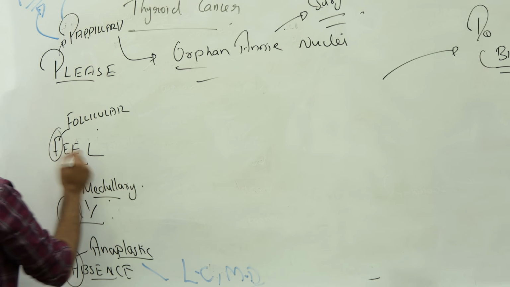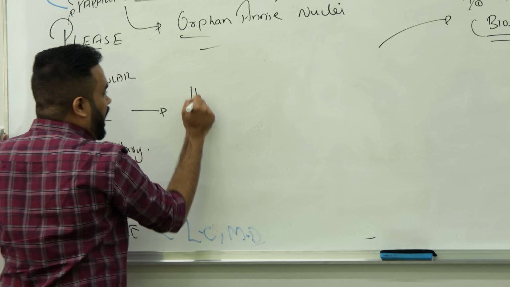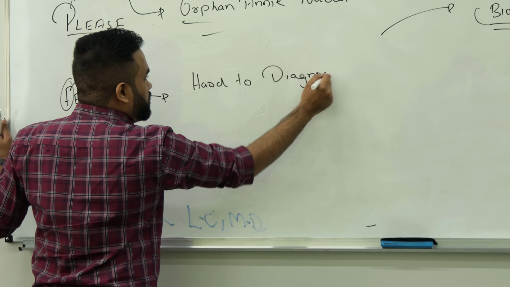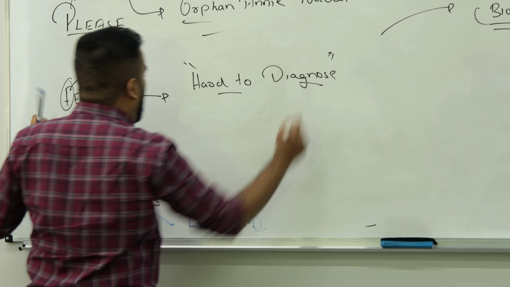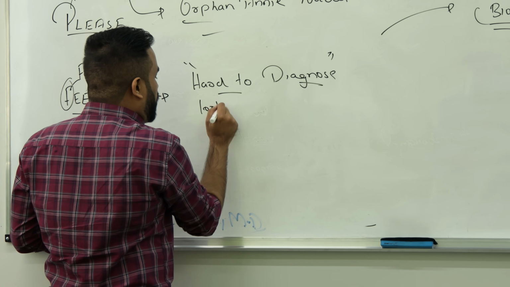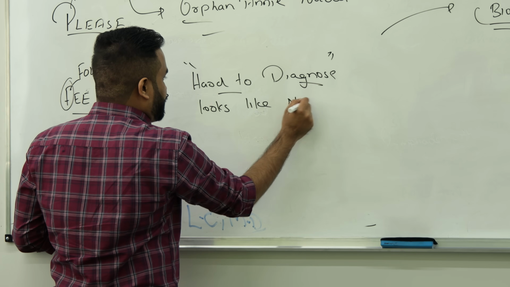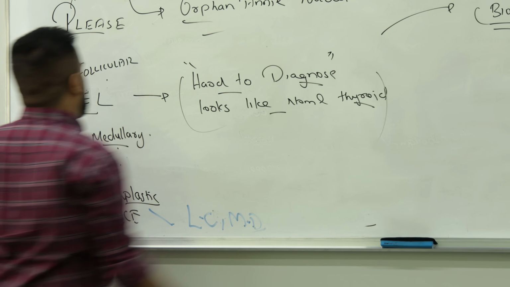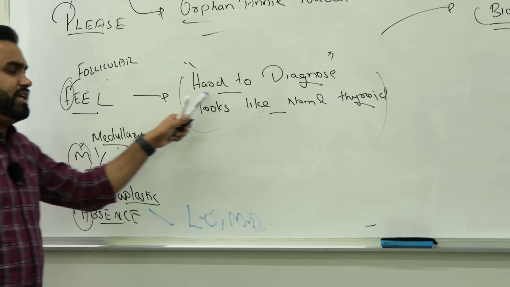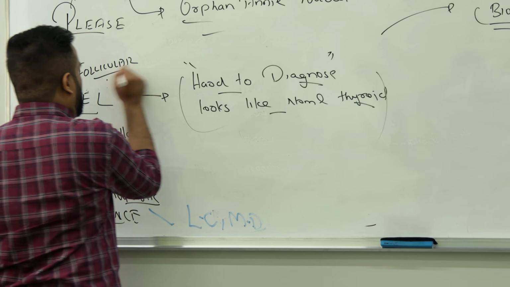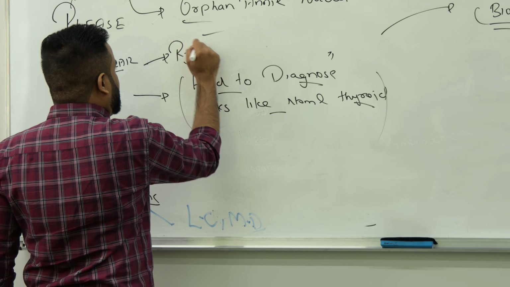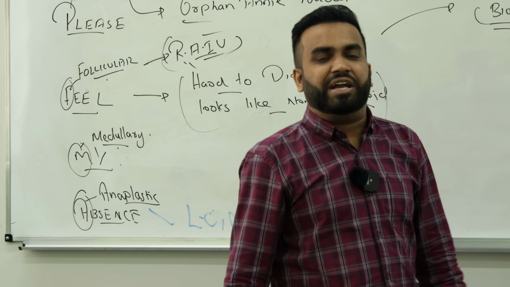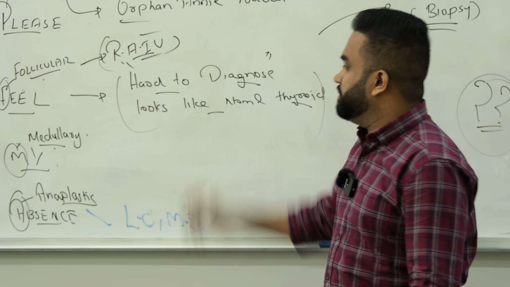Right? Follicular is actually very hard to diagnose. Prognosis is very bad here. They look like normal thyroid, so commonly doctors make a mistake here. They will think follicular is a normal thyroid. So remember how to diagnose here. We do radioactive iodine ablation for follicular, because we can remove the follicles by giving high power radiation. Radioactive iodine ablation can be used here.